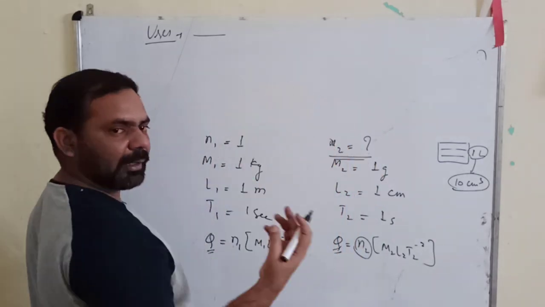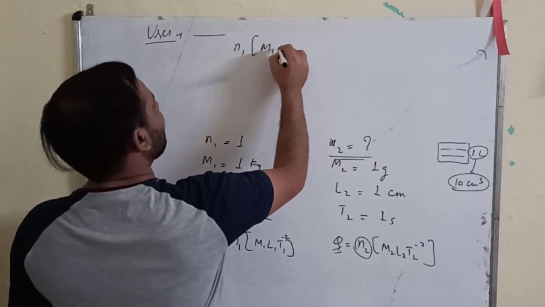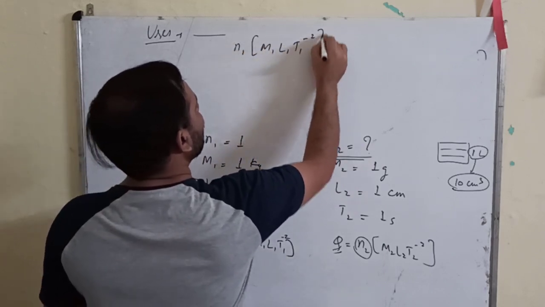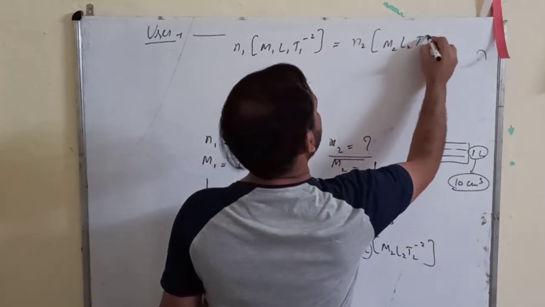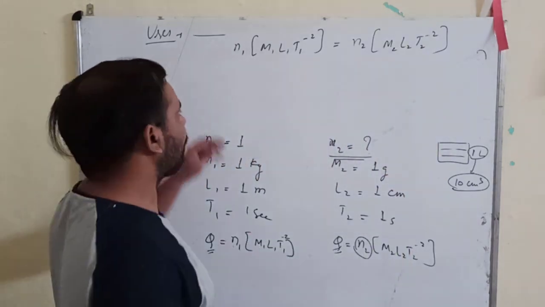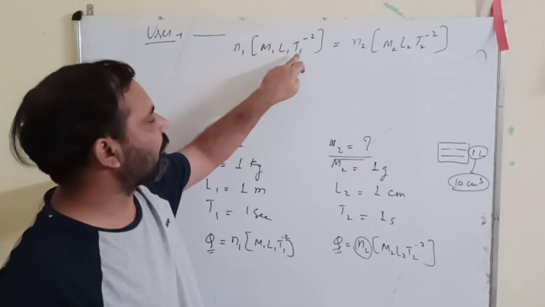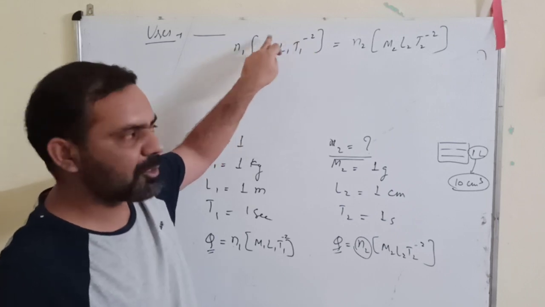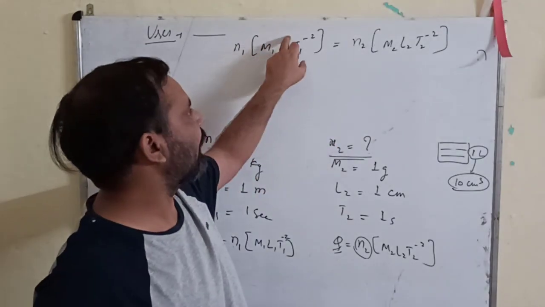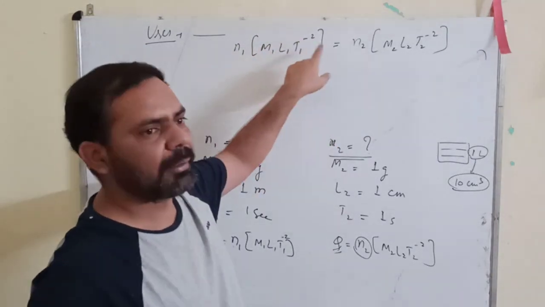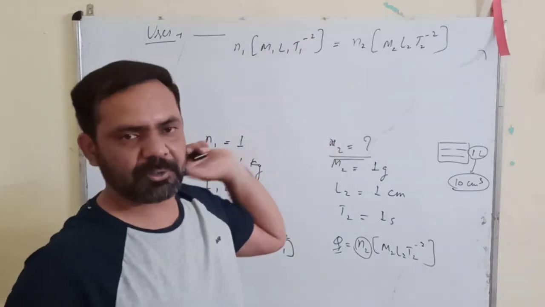You keep your required value as N2 and use this formula: N1 M1 L1 T1 minus 2 equals N2 M2 L2 T2 minus 2. Just make it equal. Okay. The dimensions should be according to the dimensional formula. Since force has M1 L1 T minus 2, I am writing that. If some other quantity is there, then you will write the powers according to that dimensional formula.